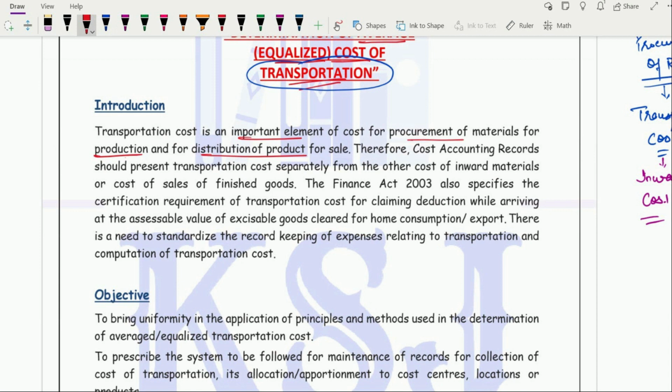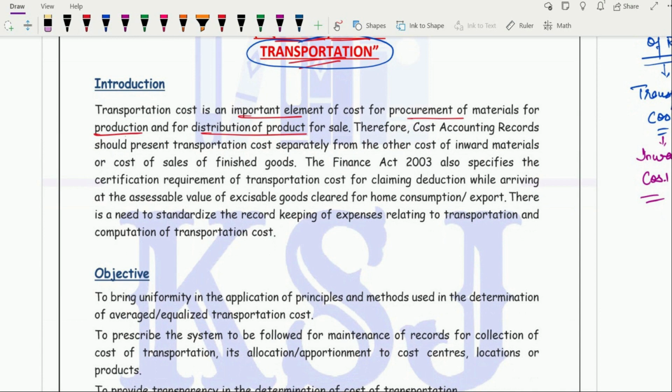Two important events are covered: the procurement of material and the distribution for sale. Therefore, the cost accounting records should present the transportation cost separately, properly bifurcated, showing what is the inward cost and what is the outward cost, separate from the other cost of the inward material or the cost of sale of finished goods, right?